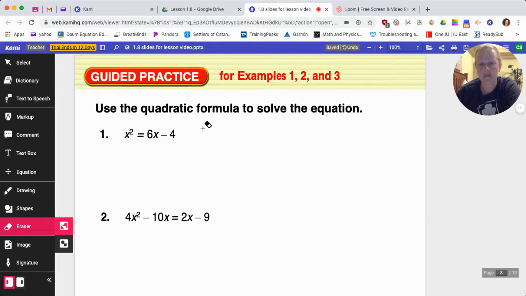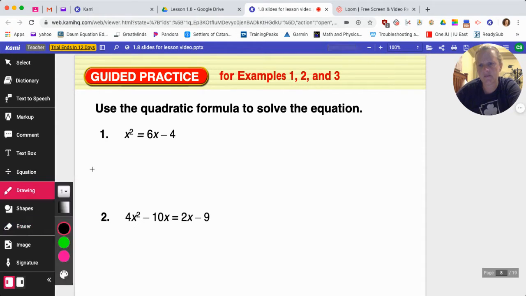So here I have x squared. I'm going to subtract 6x from both sides and add 4 to both sides. A is 1, B is -6, C is 4.